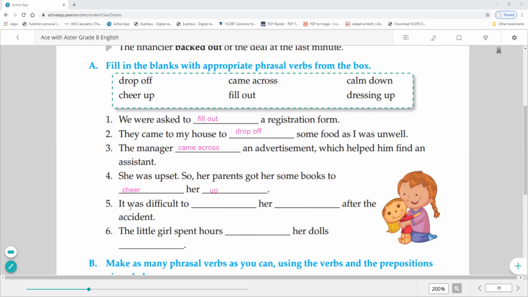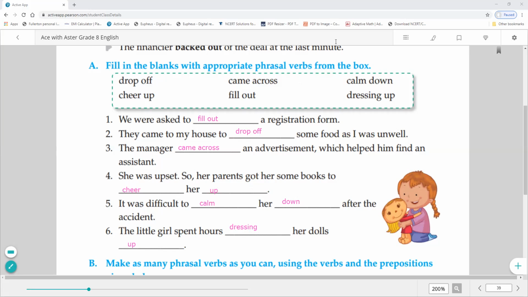Sentence number 5. It was difficult to calm her down after the accident. It is also a separable phrasal verb. In between, we have added a direct object, and the direct object is her. Number 6 is, the little girl spent hours dressing her dolls up. Again, this is a separable verb, dressing her dolls up. So class, this is our phrasal verb activity.